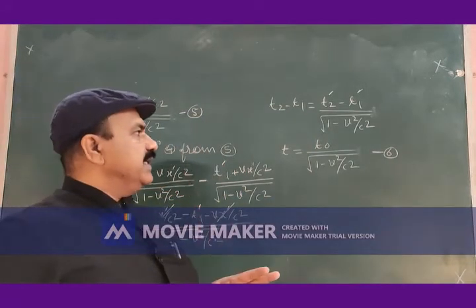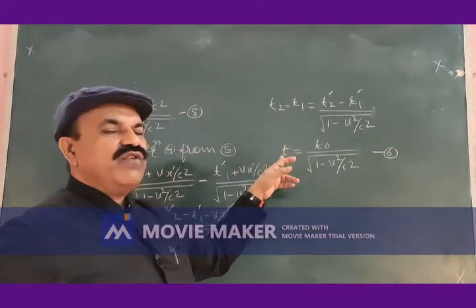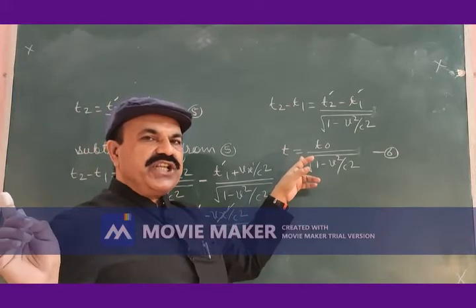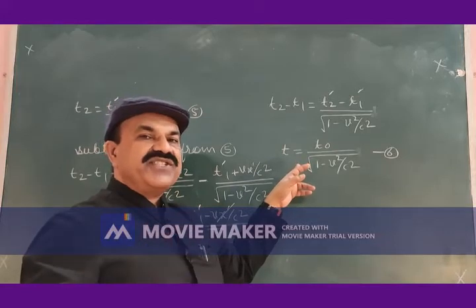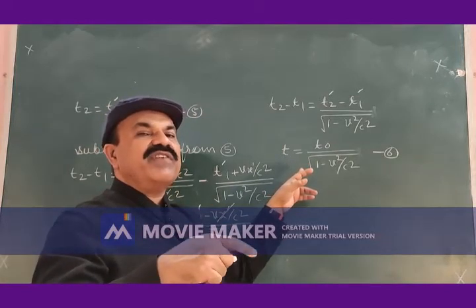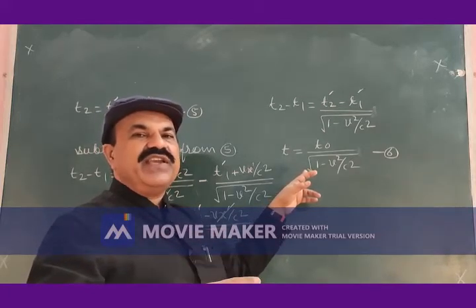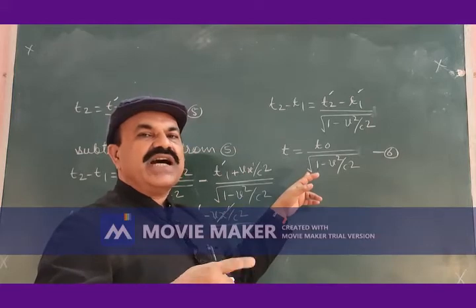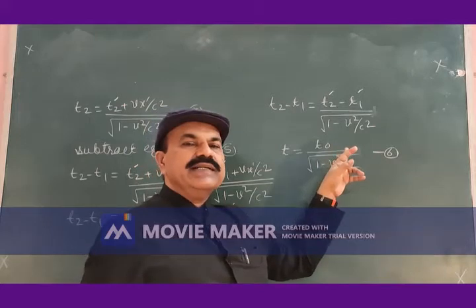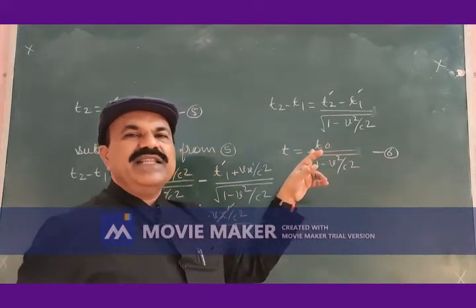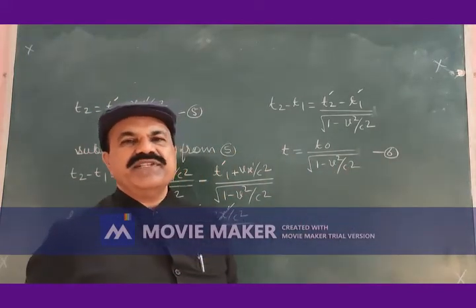We got the time interval measured by the observer O in the stationary frame of reference for the time interval between two events occurring in the frame of reference S prime, moving with constant velocity V along the positive x direction away from S, is equal to T0, the time interval as measured by the observer O prime in S prime, divided by the square root of 1 minus V square by c square.